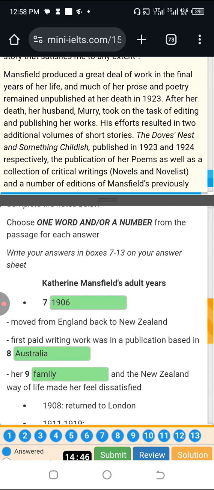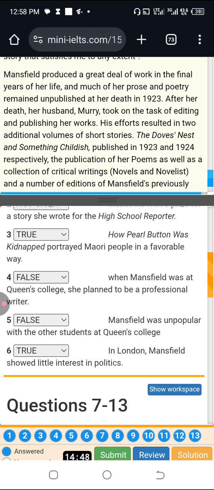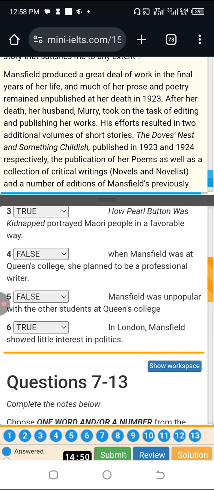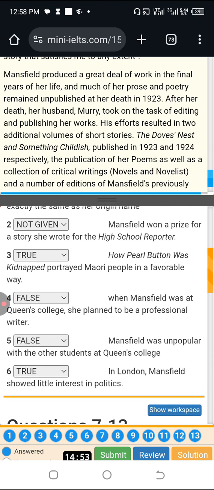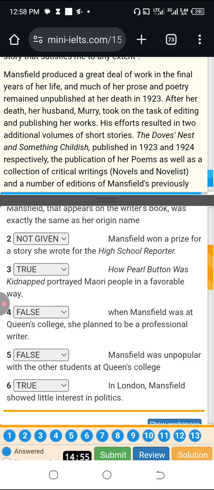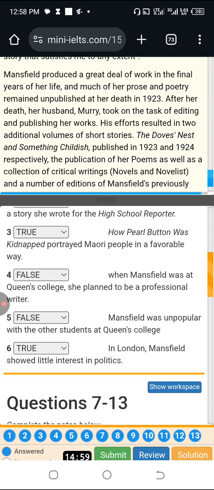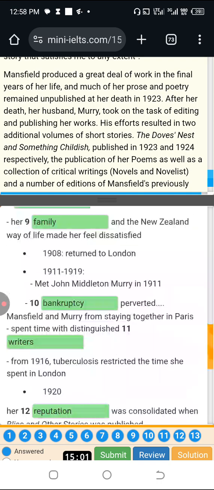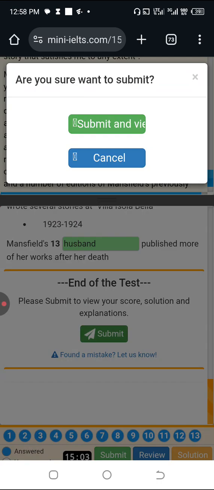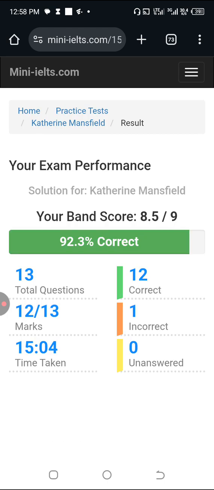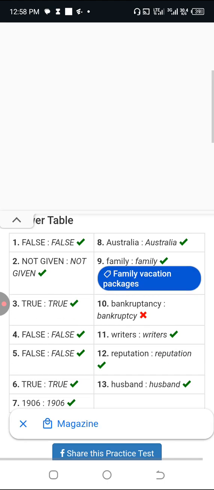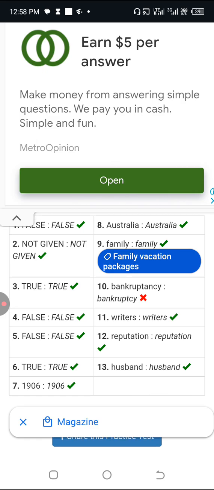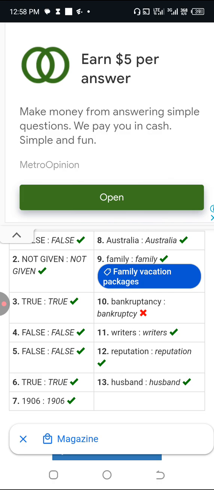So I think I'm certain with all the questions. The only one I'm unsure about is number 4, the one I was talking about earlier on, that it could be false or not given. But let me just leave it as false for now. Let me submit, and let's see what my score is going to be. 8.5. Wow. Can you see that one I was talking about, that it could be false or not given? It's actually false.